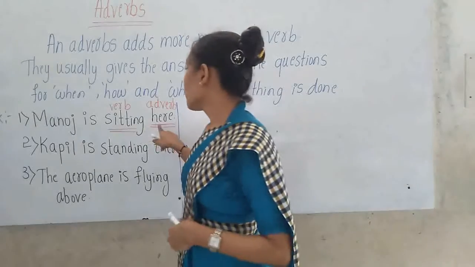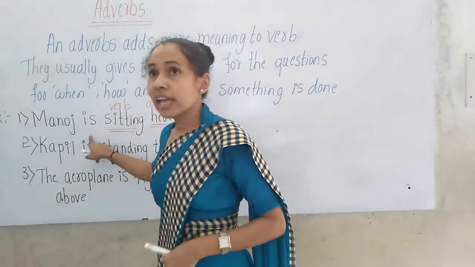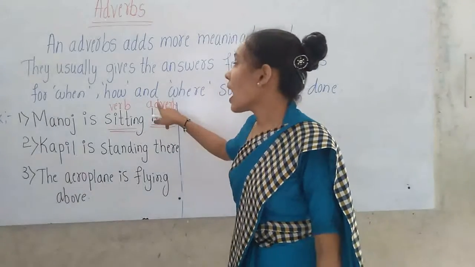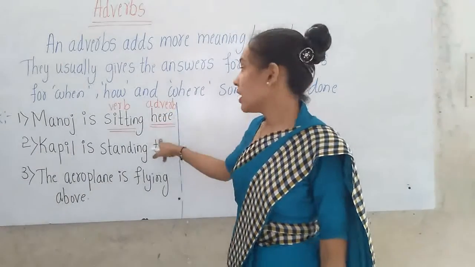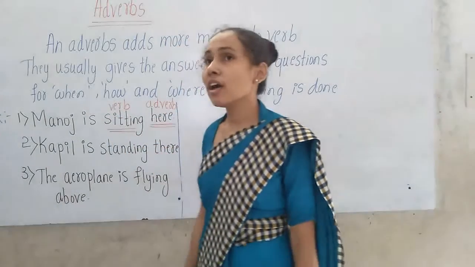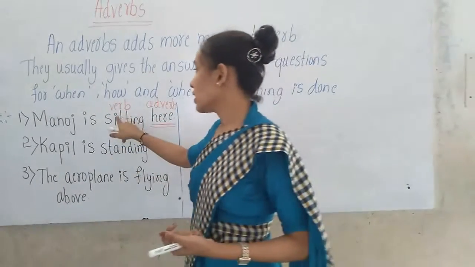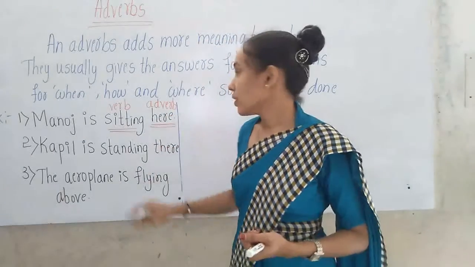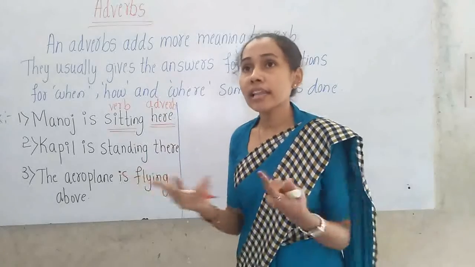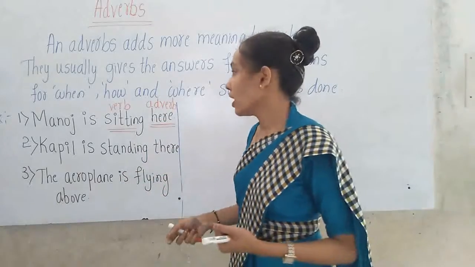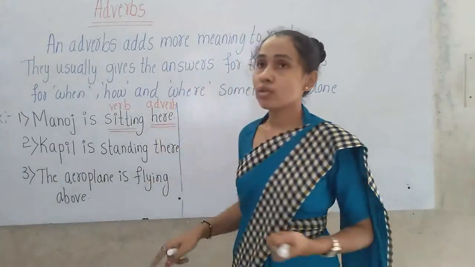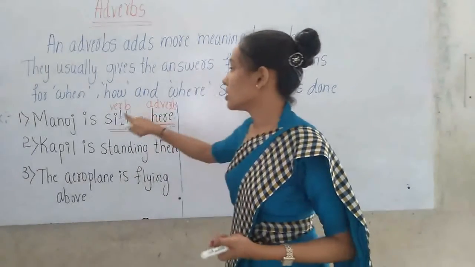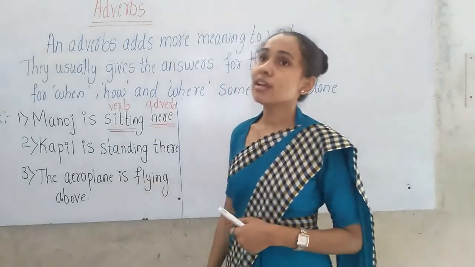Sitting is the verb, action word. Here shows where the action is being done. Where is Manoj sitting? Manoj is sitting here. So here is your adverb which is adding more meaning to the verb.